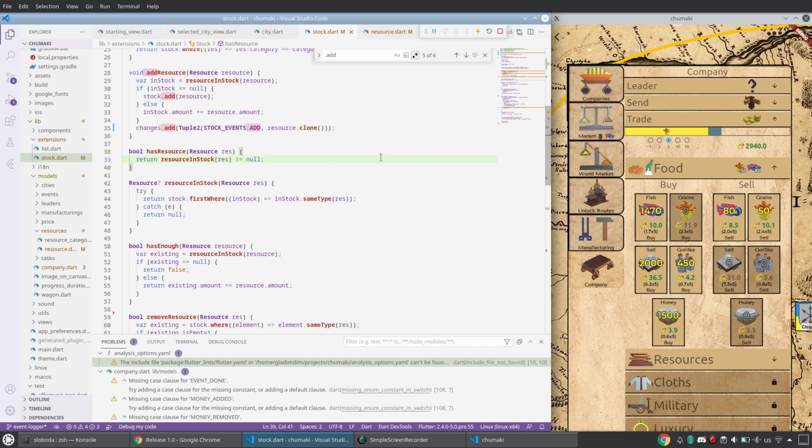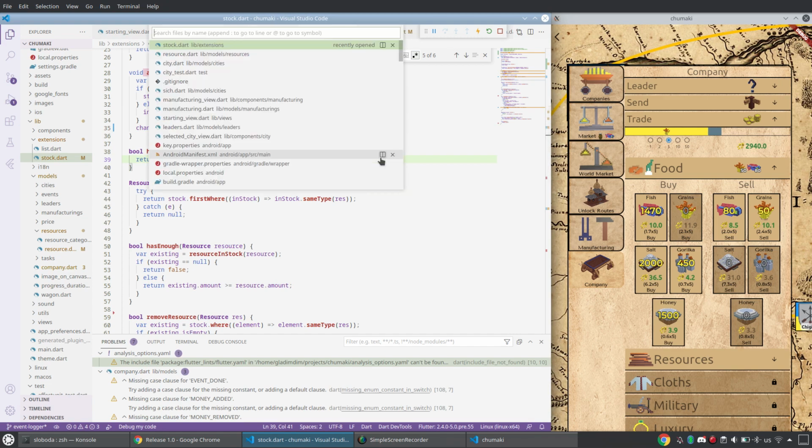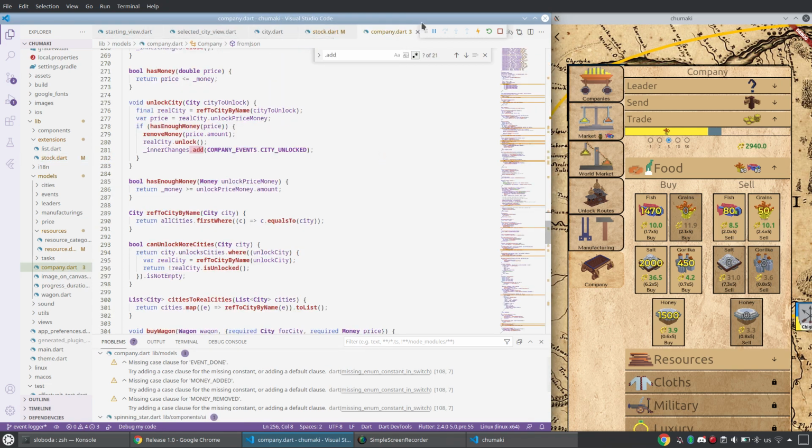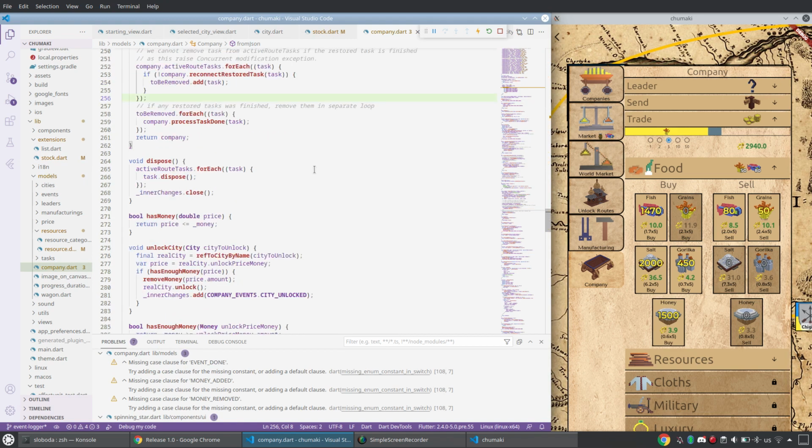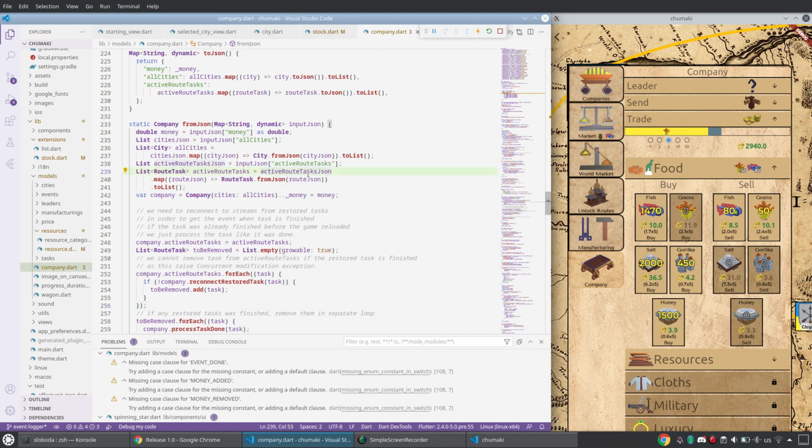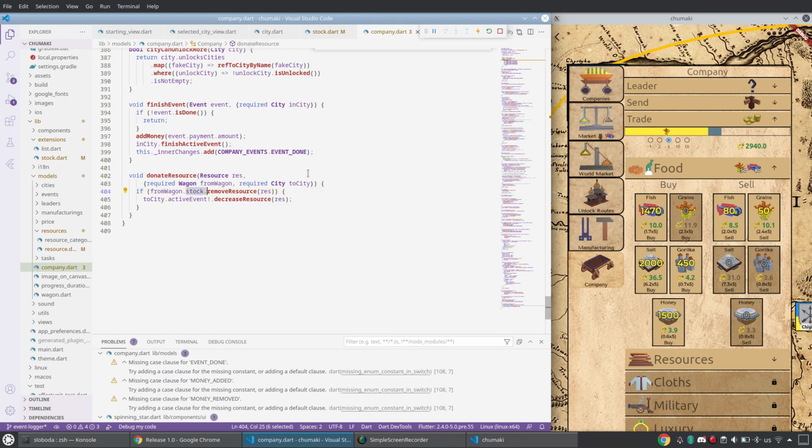Now, so we prepared the logic for the stock. Now let's go to company. Remember, company is my central object and class that does everything. And I think it listens to some stock events. No.